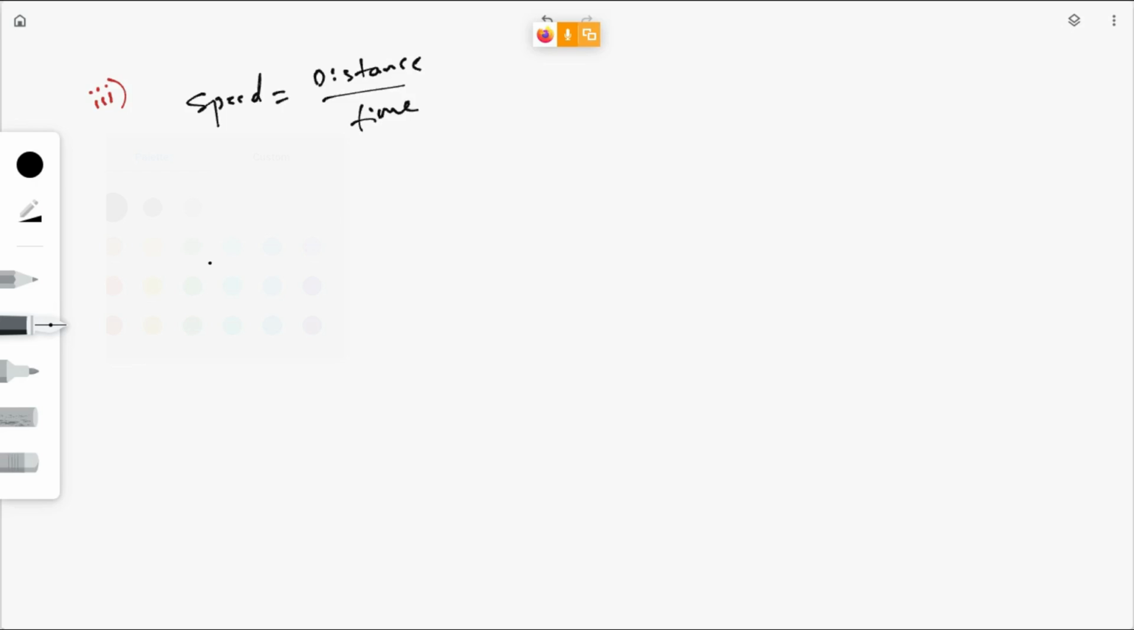A train travels a distance of 480 kilometers. So there are 2 points here, point A and then point B. What is the distance between these 2 points? 480 kilometers. A train travels a distance of 480 kilometers at a uniform speed. So the train travels from this point to this point at a uniform speed.